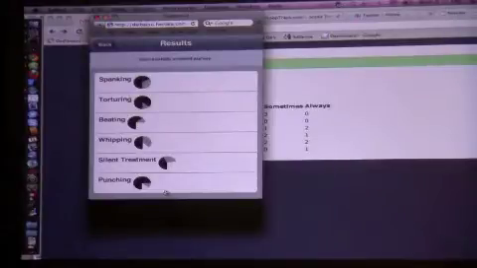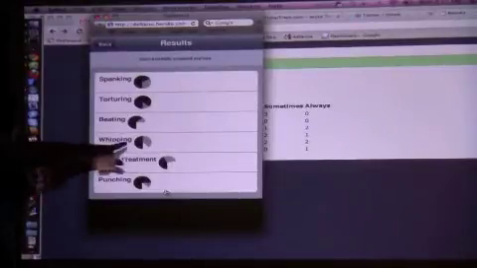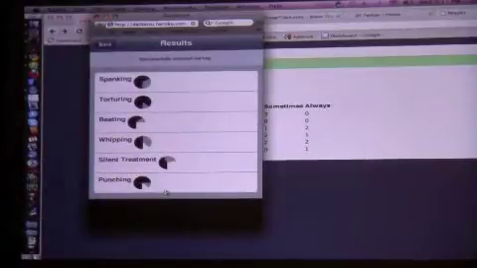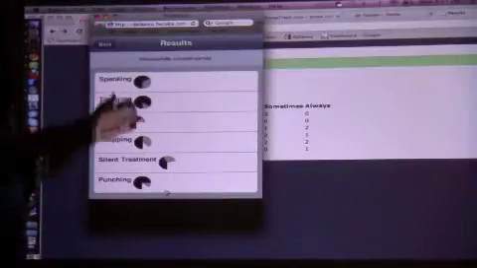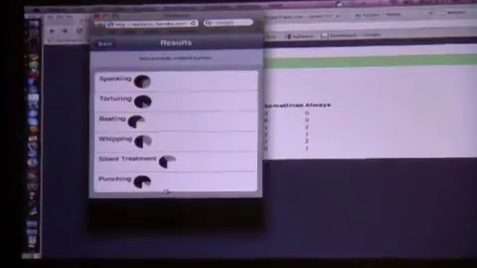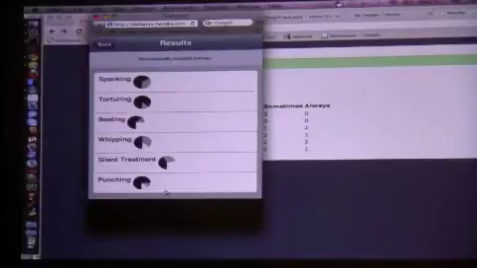Basically black means everybody thinks it's horrible, and the lighter it gets, the more acceptable it is. So it's not the greatest metaphor, but apparently spanking is not as bad as punching. Which makes sense because there's less visible bruising. Some people believe torturing is acceptable. Well, when it's just me messing around with it all morning, yeah. Oh, okay.